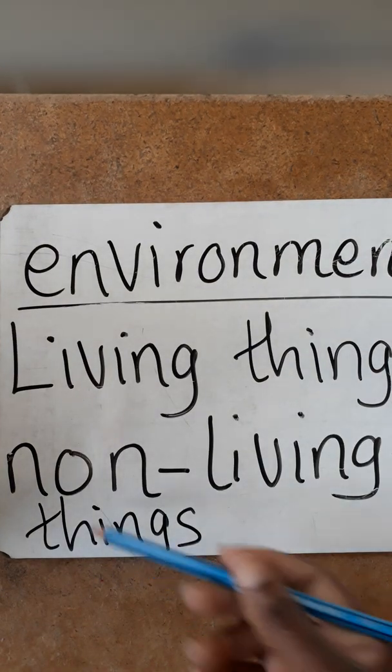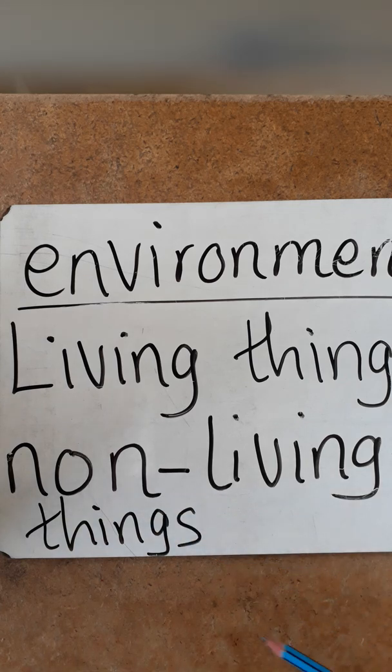Then let's go to non-living things. Non-living things, first of all, let's look at our word non. Non means not. So it means not living. They don't live, they don't grow, they don't move, they don't do anything. An example of this is a table. Can a table move by itself? No. Have you ever seen a table growing? No. So you might think of lots of things. I want you to check around yourself and see the things that are non-living, that don't grow, that don't do the things that we talked about in living things.